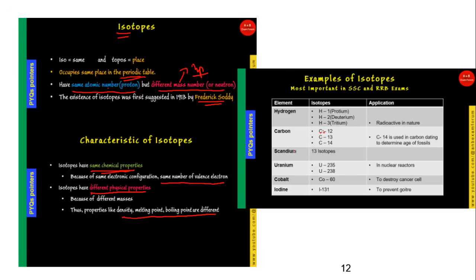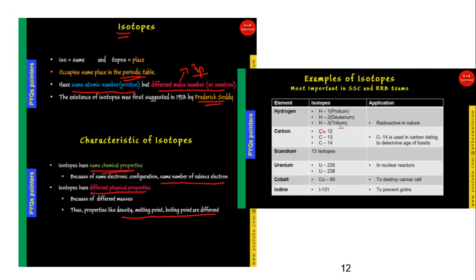A few of the examples commonly asked in the exam are the isotopes of hydrogen, carbon, scandium, uranium, cobalt, and iodine. There are three isotopes of hydrogen found in nature. The first one is protium, the second is deuterium, the third is tritium.